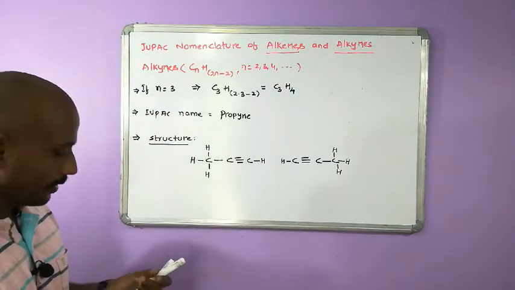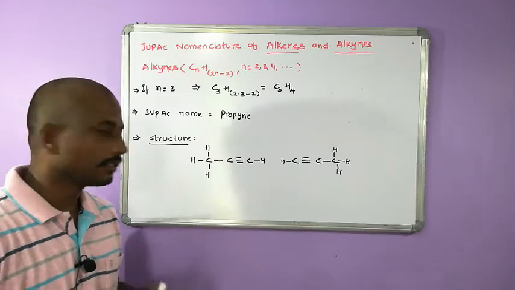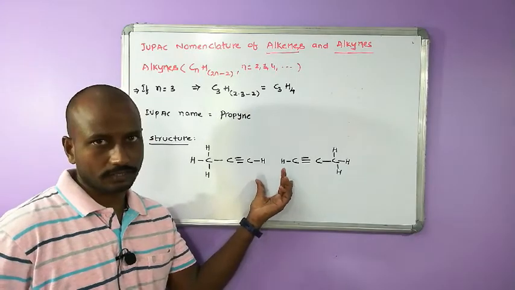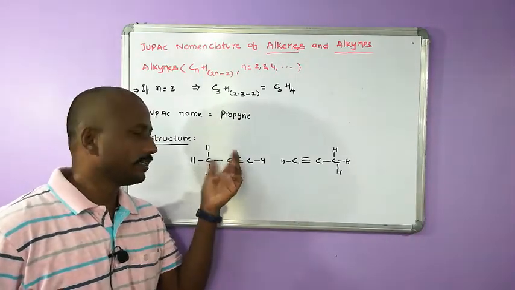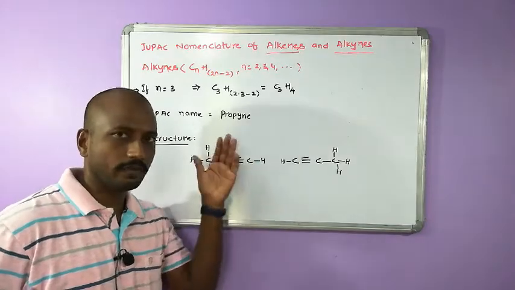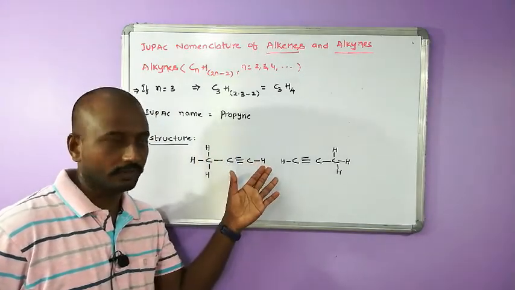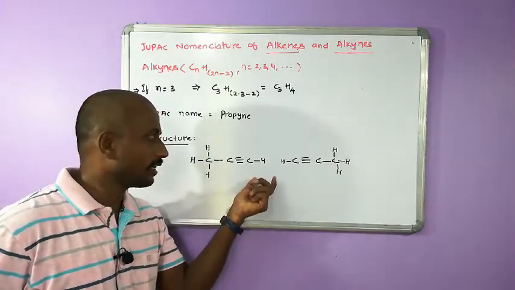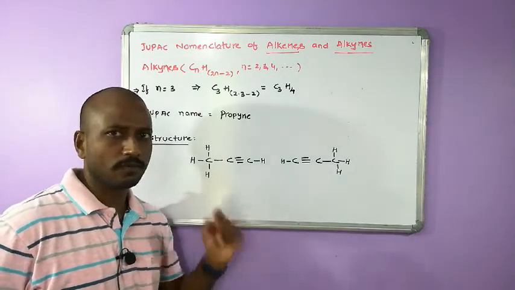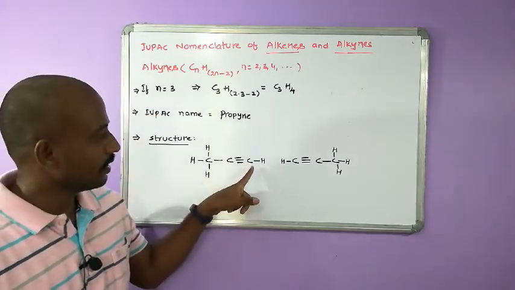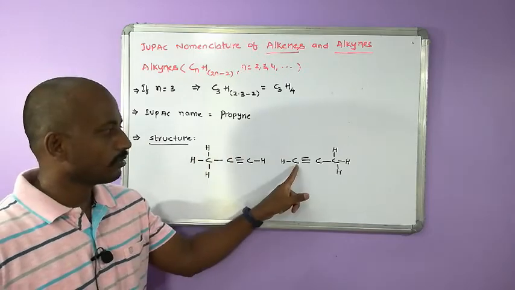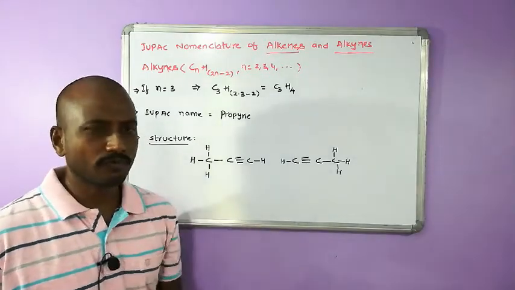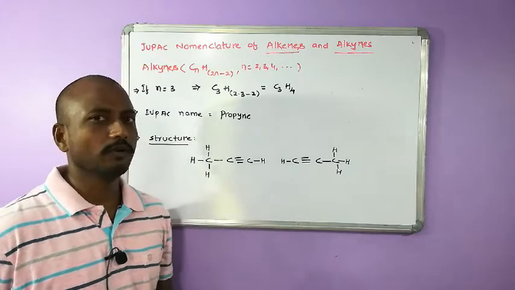So what is the difference between these two structures? According to theory, there is no difference between these two structures. Whenever there is a double bond or triple bond, we have to give main preference among hydrocarbons. So we should start the numbering from the carbon which is containing the double bond or triple bond first. I am going to count the numbering from here, 1, 2, 3. I am going to count the numbering from here, 1, 2, 3, because double bonds and triple bonds are more preferred over carbon-carbon single bonds.